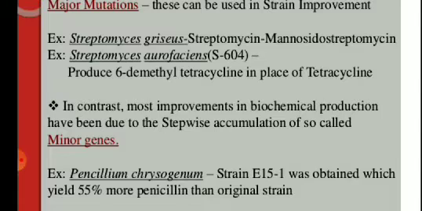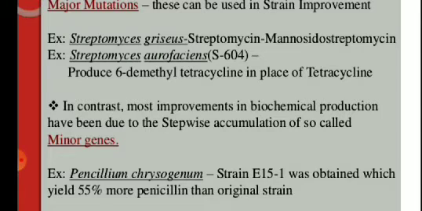That means in a stepwise manner we are improving the strain. Such improvement is called minor mutation, brought about by minor genes. After exposure to 20 or more cycles, the organism now gives a high yield of the product. This is called stepwise mutation, or stepwise accumulation.